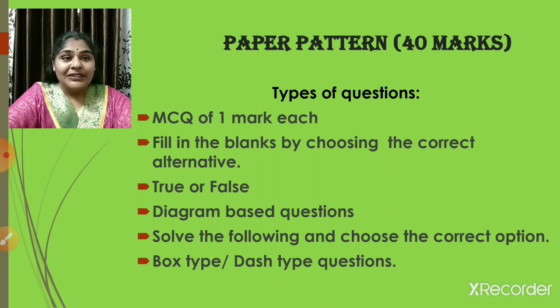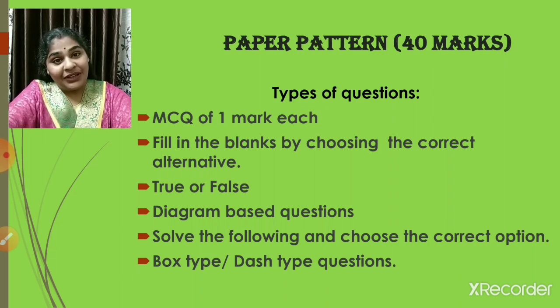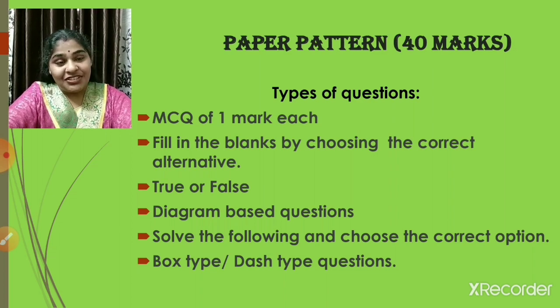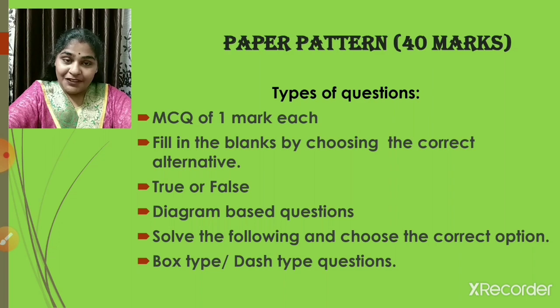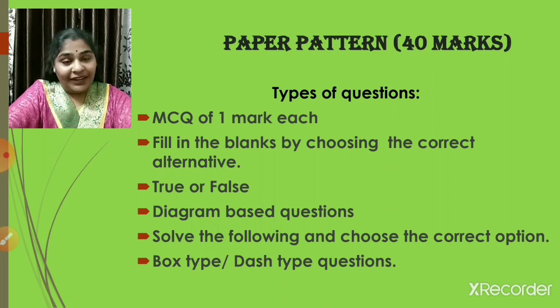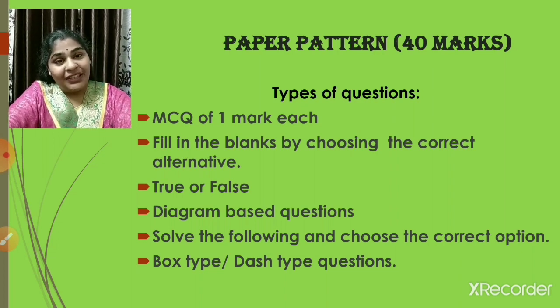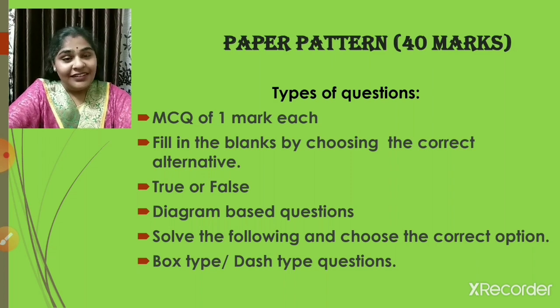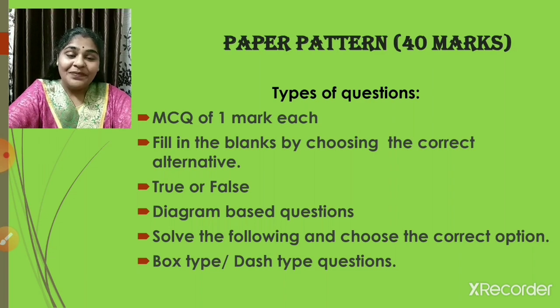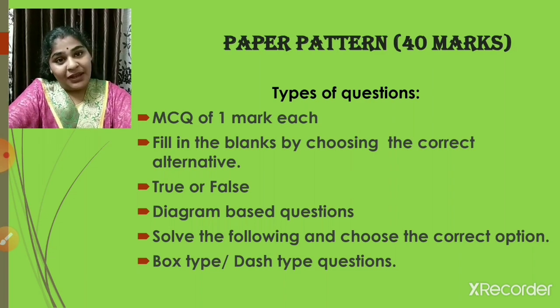These are the types of questions which are going to come in the paper. The very first one is MCQ of 1 mark each, which you are already aware of. In the last first periodic you have seen such types of questions, right? So MCQ solving can also be there. Before starting the paper, you have to be ready with a book and a pen to solve the sums. After solving, when you get the answer, choose the correct option from the given options. So this was the MCQ of 1 mark each.